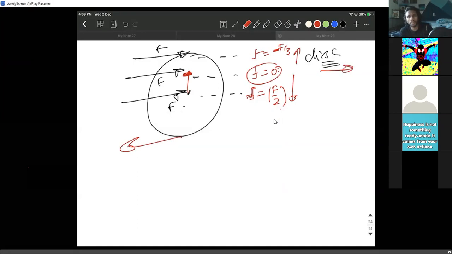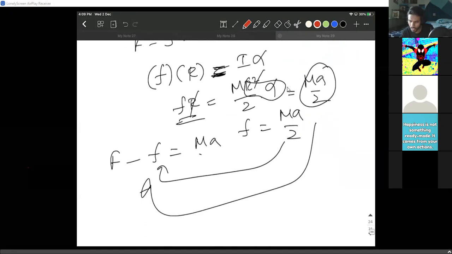Sharath: Sir, why can't we say 3 mm by 2? So friction will be 3 mm by 2, sir. In the middle case, the friction was 0, right? Sir, at the center the force is 3 mm by 2. No, I want it in terms of F. 3F by 2, sir, because MA is F. Yes, sir. 3F by 2.